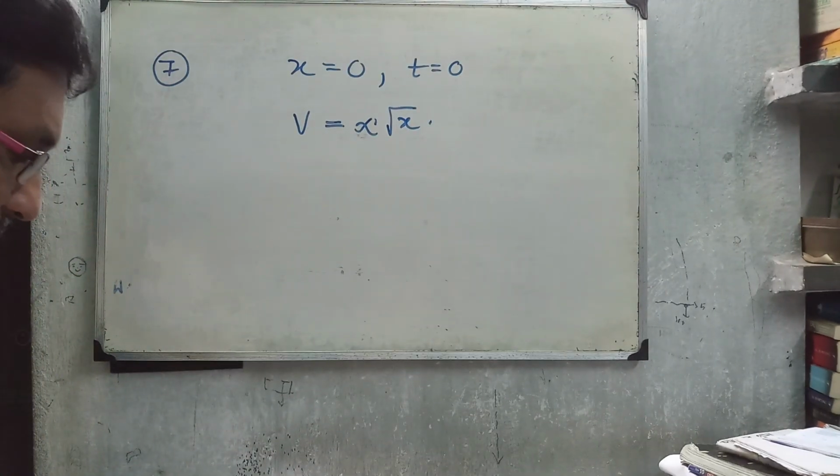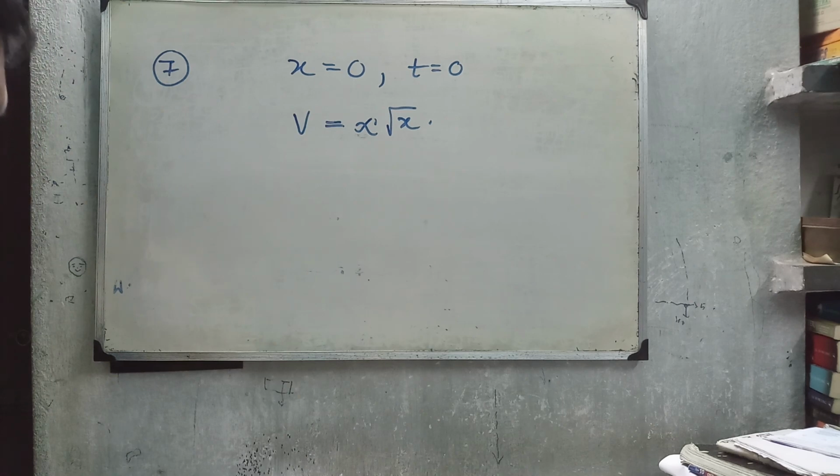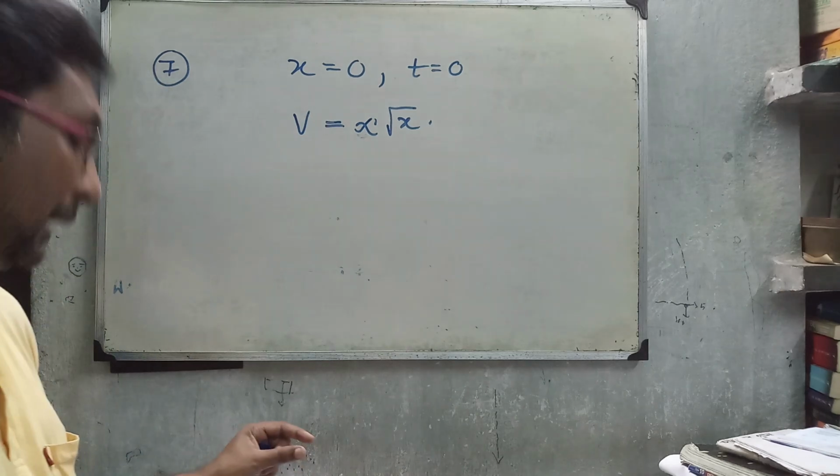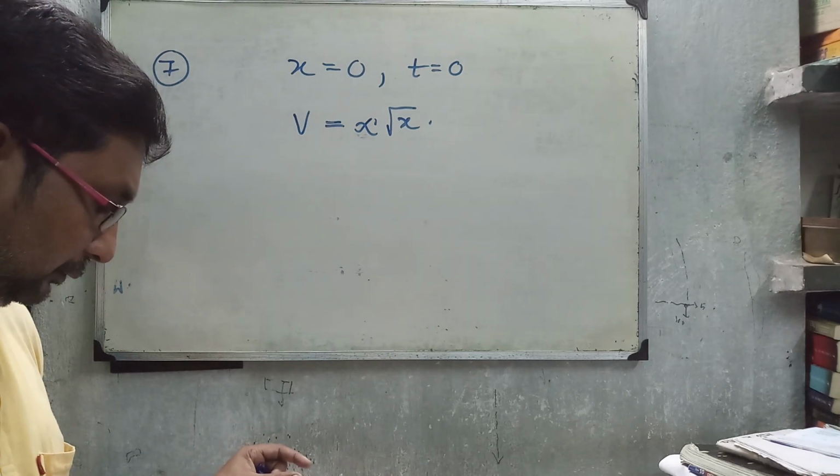You have to get the relation between the displacement and the time.